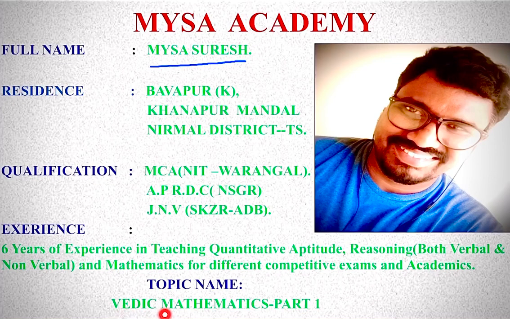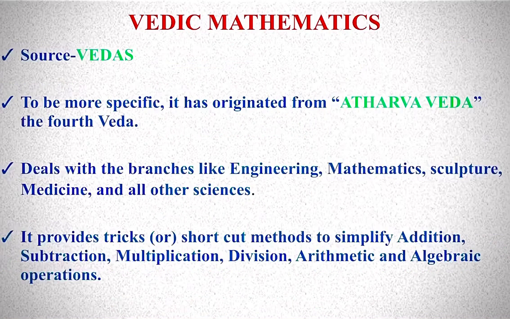Now we will discuss Vedic mathematics part 1. The source of Vedic mathematics is Vedas, or Vedic mathematics originated from Vedas. To be more specific, it has originated from Atharva Veda, the fourth Veda.